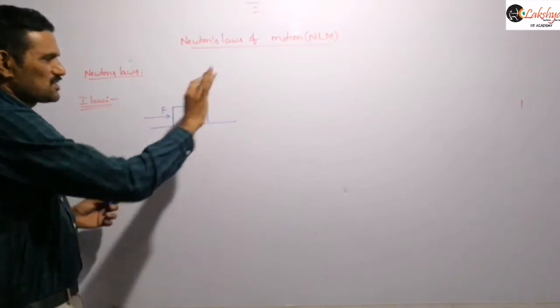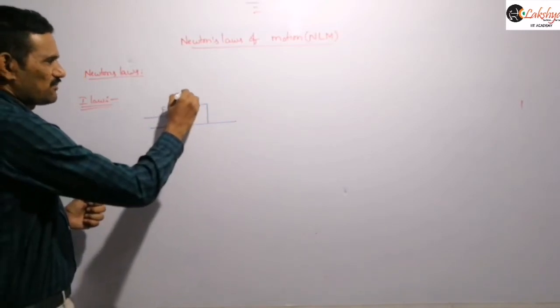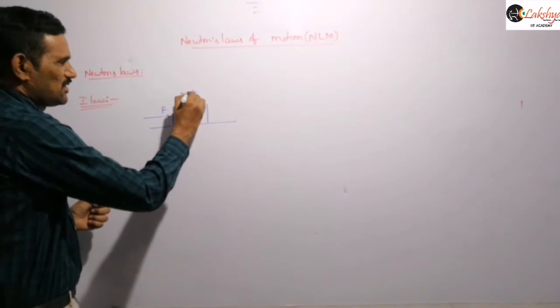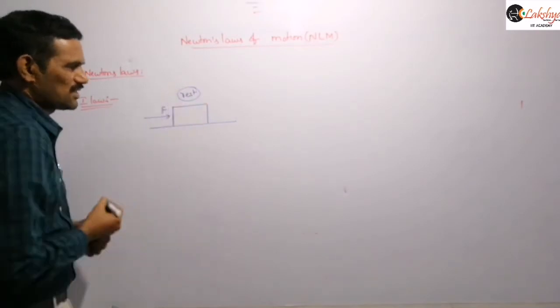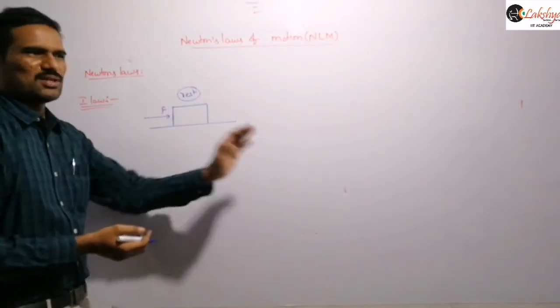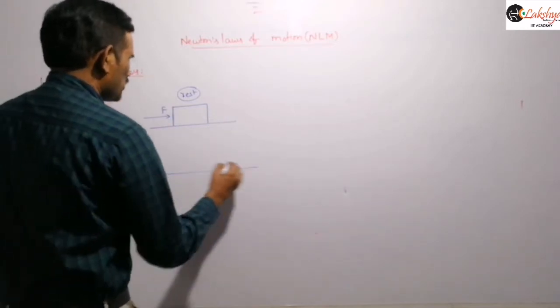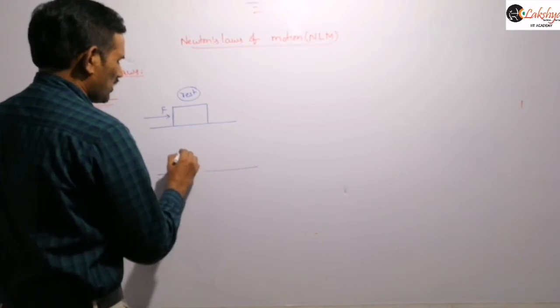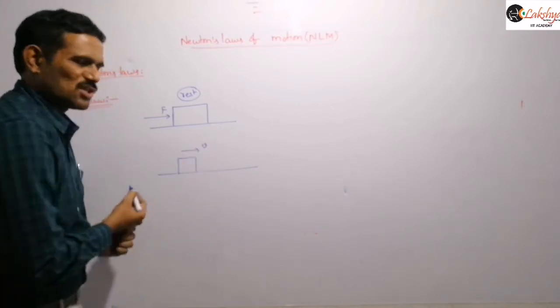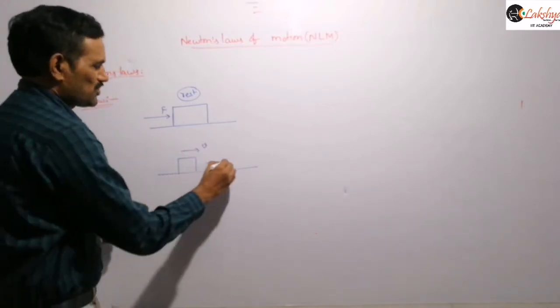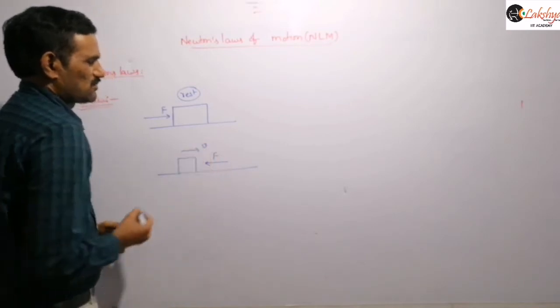Initially the object is at rest; if you want to push this object, then this force is required. Or if the object is already moving with some velocity, to stop this object we should apply some force.